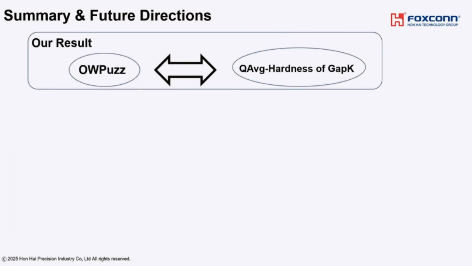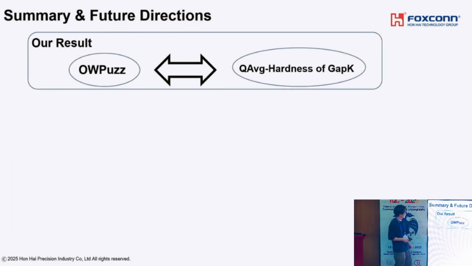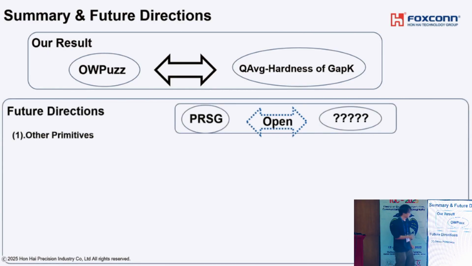So let me explain the future directions. In our work, we show that one-way puzzle is equivalent to quantum average case hardness of gap K problem. So the natural direction is to think about other quantum cryptographic primitives. In quantum cryptography, other than one-way puzzle, there are many quantum cryptographic primitives. So I want to understand why these primitives are so different by establishing the characterization of quantum cryptographic primitives by metacomplexity.